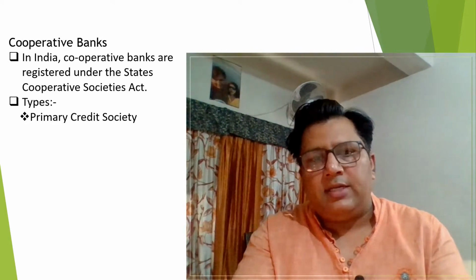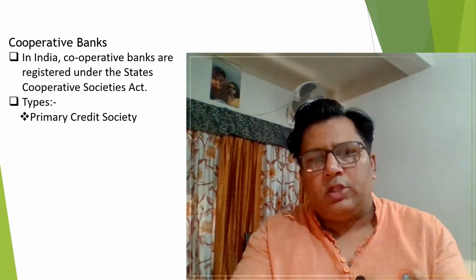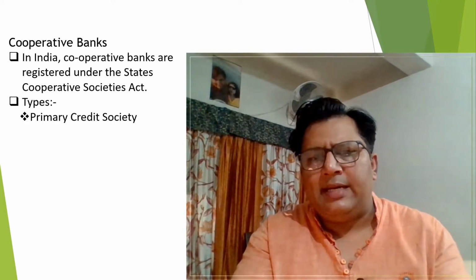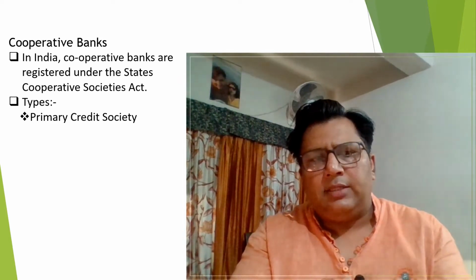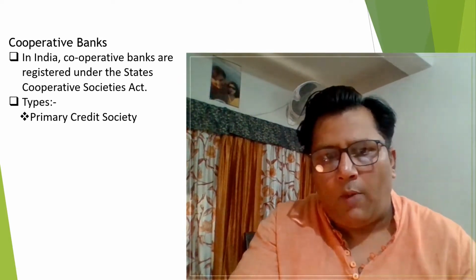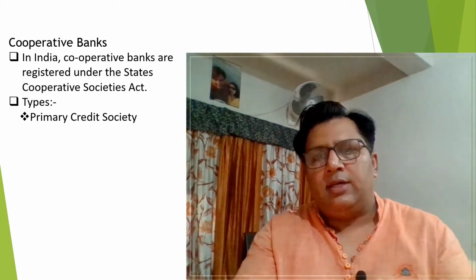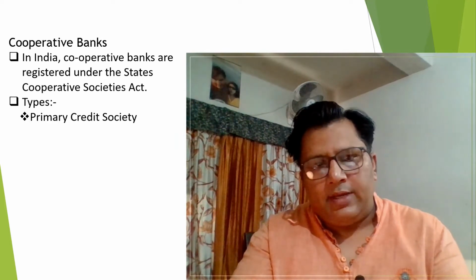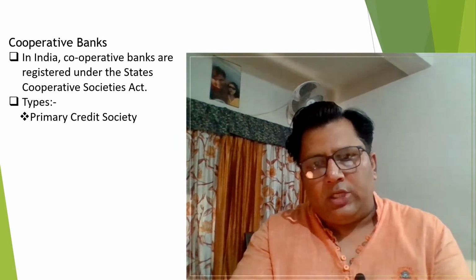The question is why it is under two acts. It was decided in 1966 that cooperative banks should be put under dual regulation. So cooperative banks are registered under the State Cooperative Societies Act and under the Banking Regulation Act 1949.